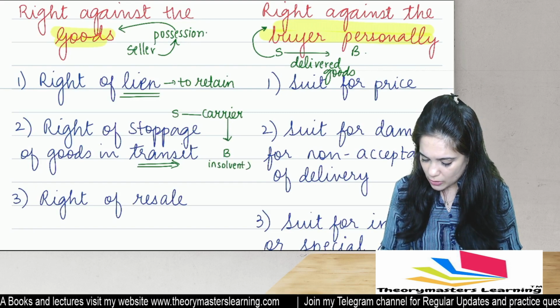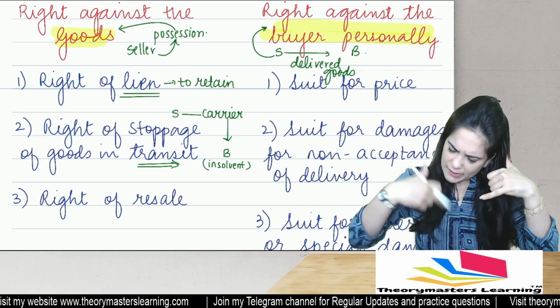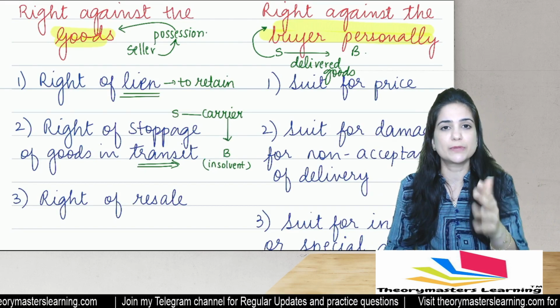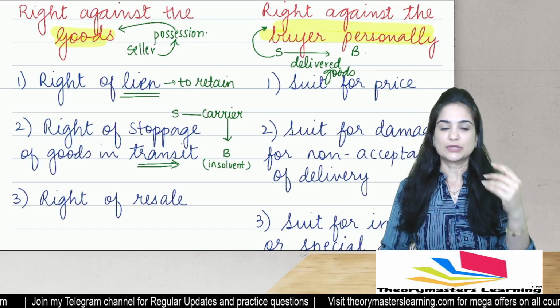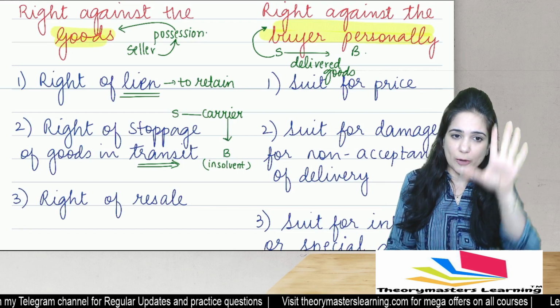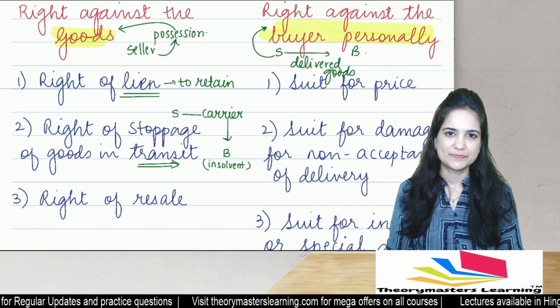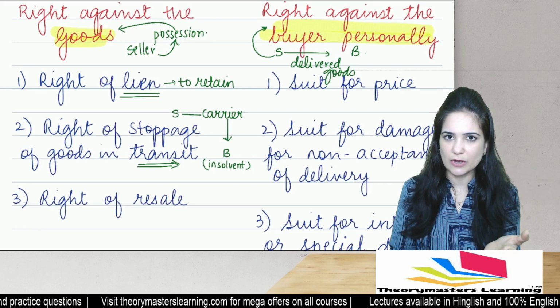He will quickly call the carrier. Hey, listen, don't deliver the goods to the buyer. You bring it back. Buyer has become unpaid. I cannot allow the goods to reach him. He'll not pay money. You come back. So this right can be exercised of stopping the goods in transit and calling back the goods. We will deliver goods to the buyer only when he pays the price, because he has become insolvent.